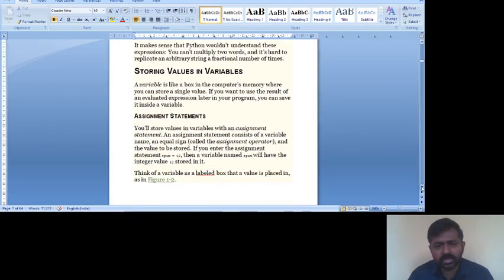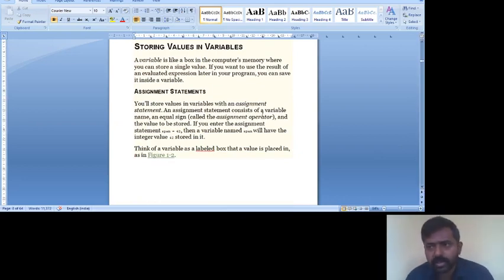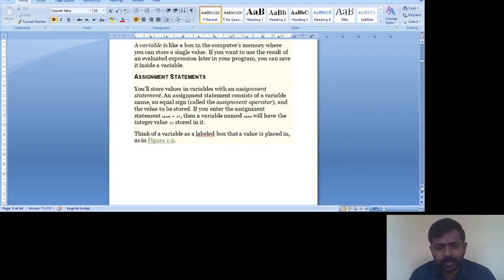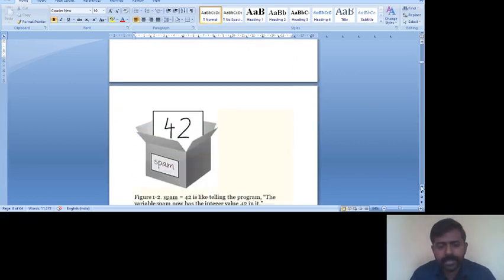Now the next concept is about variables. Everybody knows what a variable is. A variable is a name given to the memory location where we can store the values. It's like a container where we can store the values. In this example, you can see spam is a variable and 42 is the value in it. We can store multiple values in the variables.